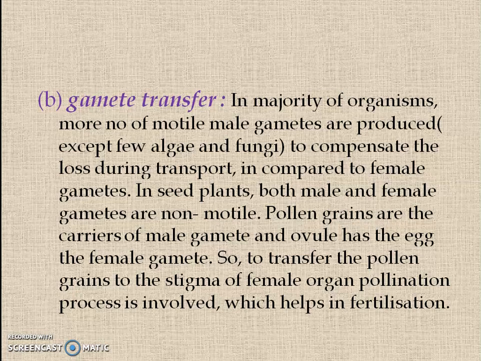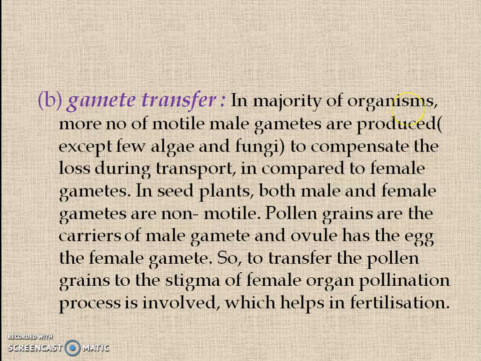In seed plants, both male and female gametes are non-motile. So what happens? The pollen tube arises and the male gametes pass through the pollen tube to reach the ovule, to reach the egg.